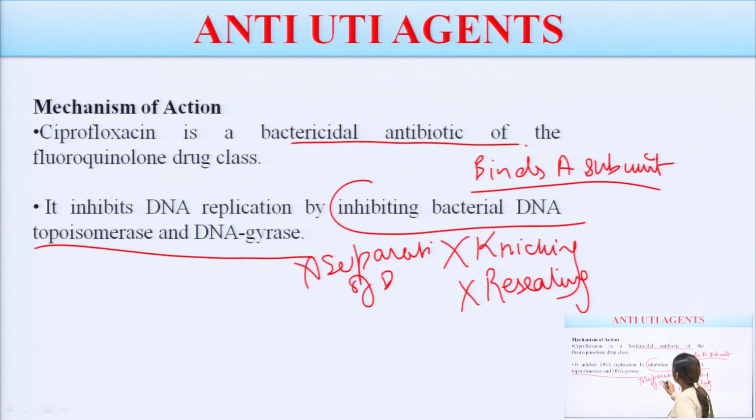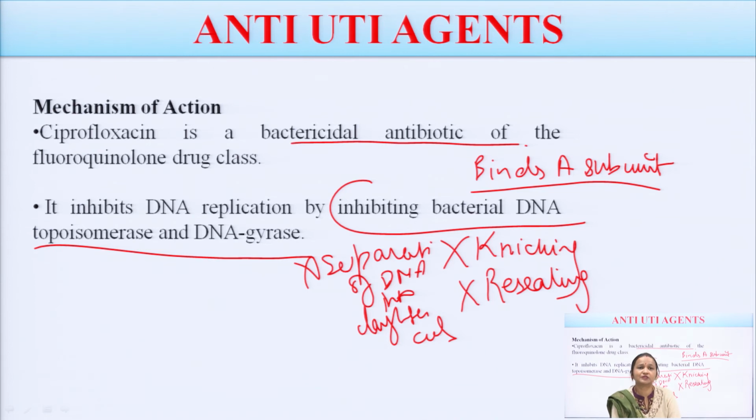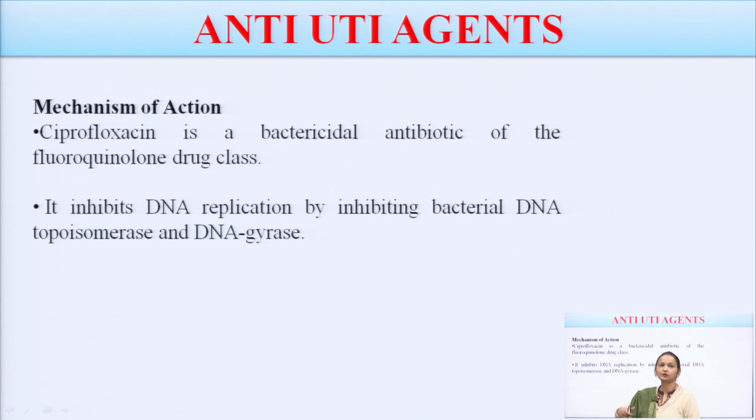separation of DNA into daughter cells. So, you can see here that if it is going and binding to A subunit, what it is doing? It is inhibiting the process of nicking, resealing, and it is also inhibiting the topoisomerase enzyme. That means, it is inhibiting the separation of DNA into daughter cells. So, in this way it is helpful for treatment of UTI or urinary tract infection.